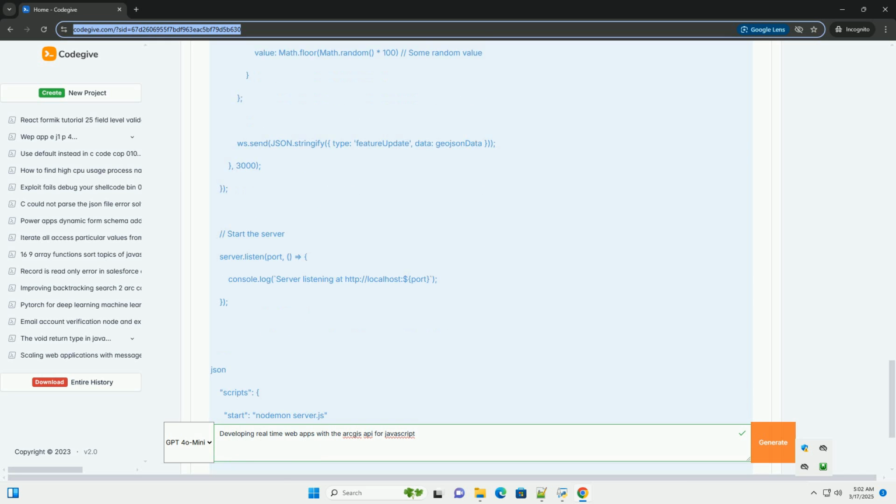Client-side: it maintains a feature graphics object to store the ArcGIS graphic objects, keyed by feature ID. On receiving the initial data message, it iterates through the features and creates an ArcGIS graphic for each one, storing it in the feature graphics object. On receiving a feature update message, it checks if a graphic with the corresponding ID already exists. If so, it updates the graphic's geometry and attributes. If not, it creates a new graphic. This shouldn't happen in this example but is good practice.